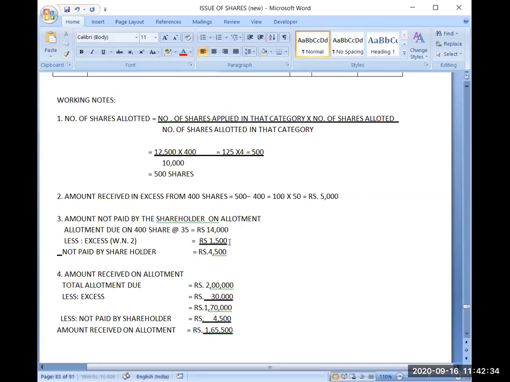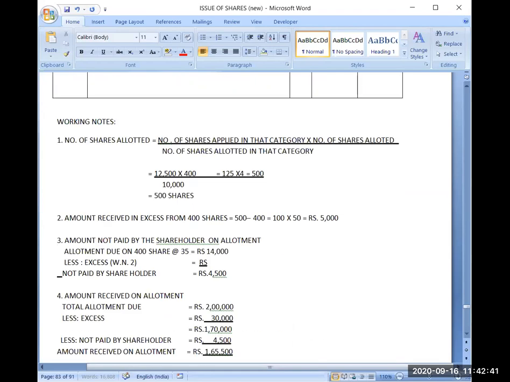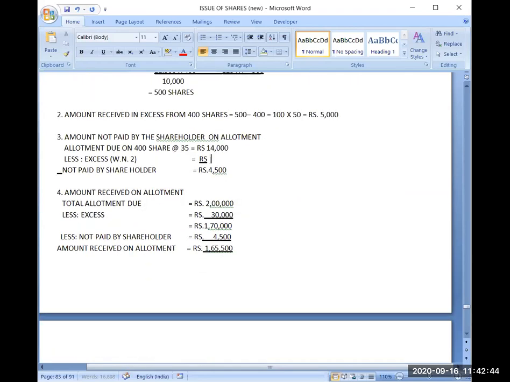And the excess which we have received from him is 5,000. So not paid by him is 9,000. So he has not paid us 9,000 out of 14,000. This is remaining unpaid amount.